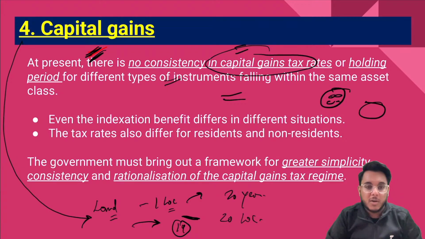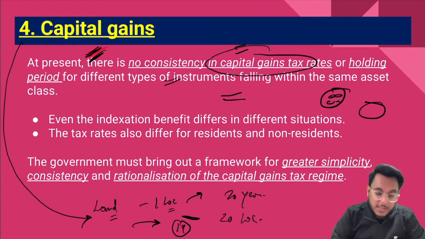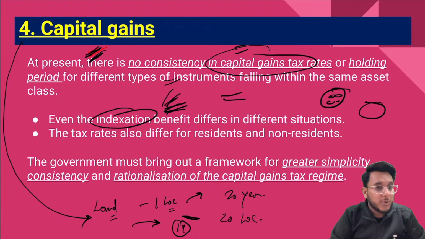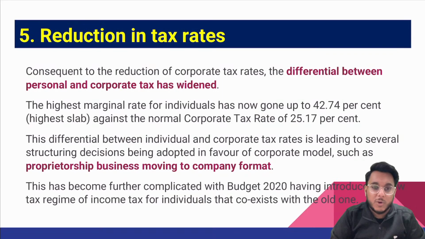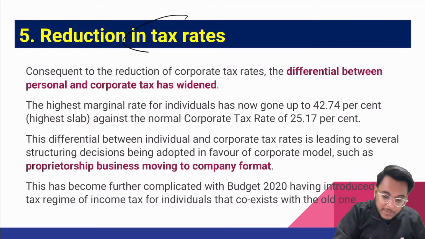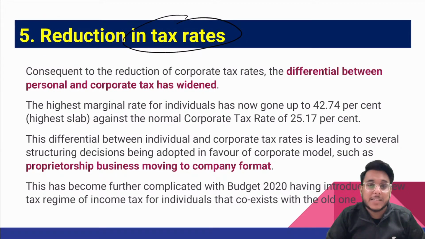This is something related to the indexation benefits. So guys, as inflation changes, the indexation benefits and indexation charges are different for residents and non-residents, also for capital gains tax. Then the fifth reform is that we need to reduce the tax rate.